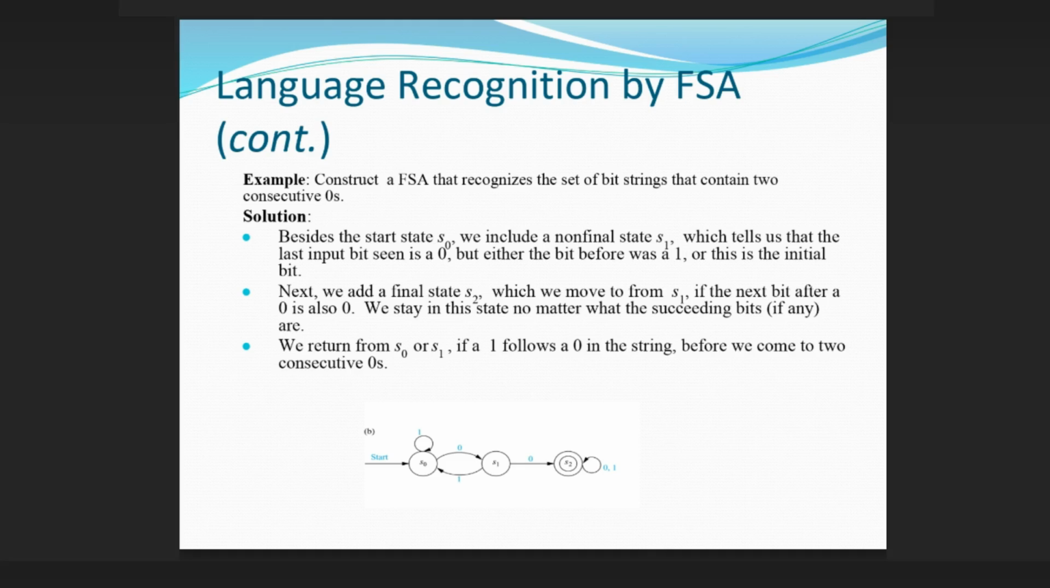Next, we add a final state S2, which we move to from S1. If the next bit after a 0 is also 0, we stay in this state no matter what the succeeding bits, if any, are. We return to S0 from S1 if a 1 follows a 0 in the string, before we come to 2 consecutive zeros.